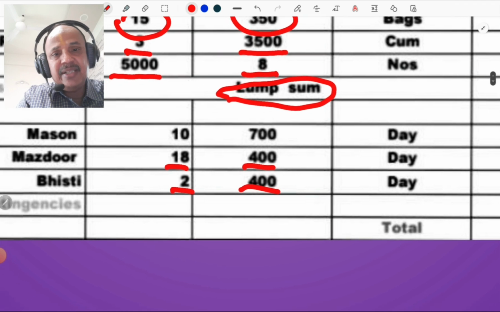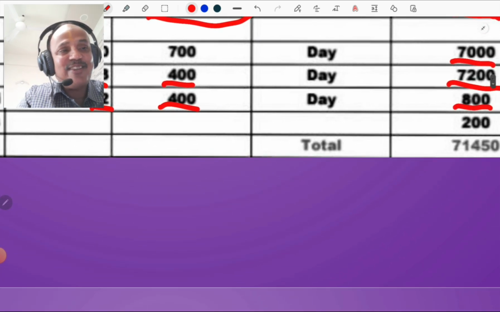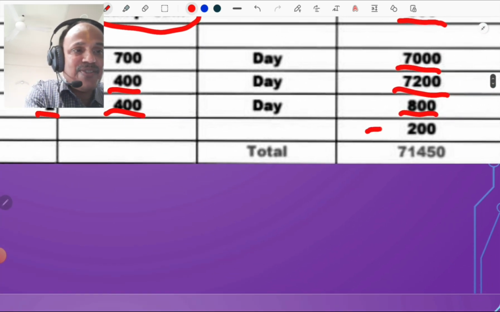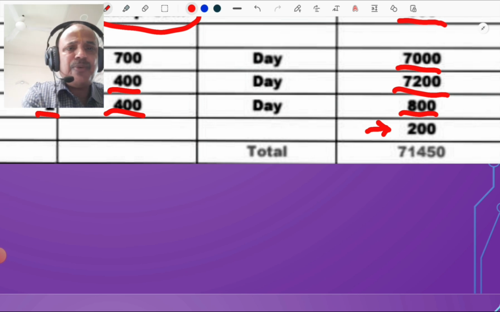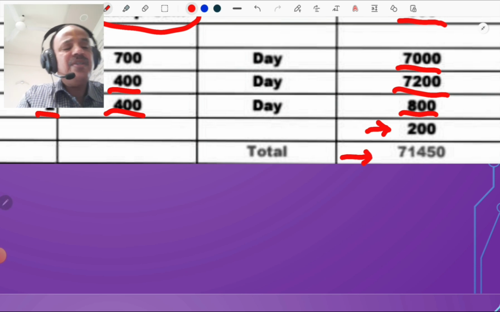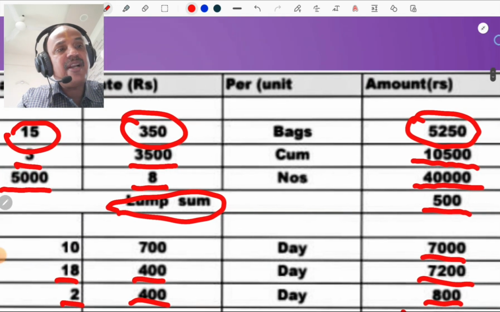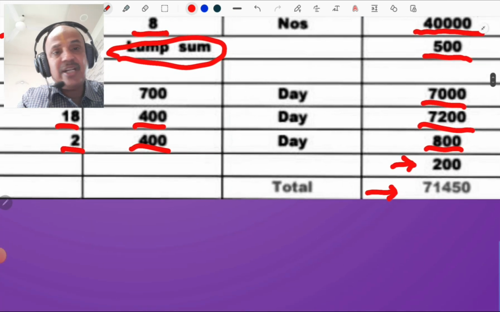Okay. Then we consider the contingencies as 200 rupees. It is a lump sum. It is around 2 to 5% of the total estimate of the work, but we considered it as 200. So what is the total? That is 71,450. Okay. So that is the total of material plus labor.